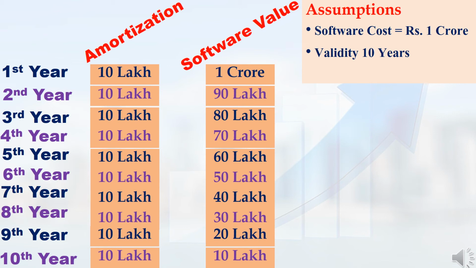From that, the software value will decrease every year by 10 lakhs. So every year the amortization value is 10 lakh rupees. After 10 years, the software validity will finish and for further usage, I have to purchase it anew.